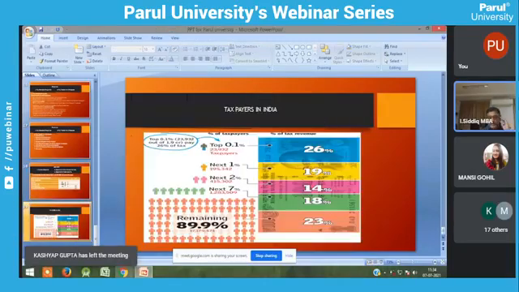So this is the last slide. Taxpayers in India, my dear students. We have nearly 125 crores population, but the taxpayers are 1.9 percent. So the revenue generated by the government of India is from these 1.9 crore people.